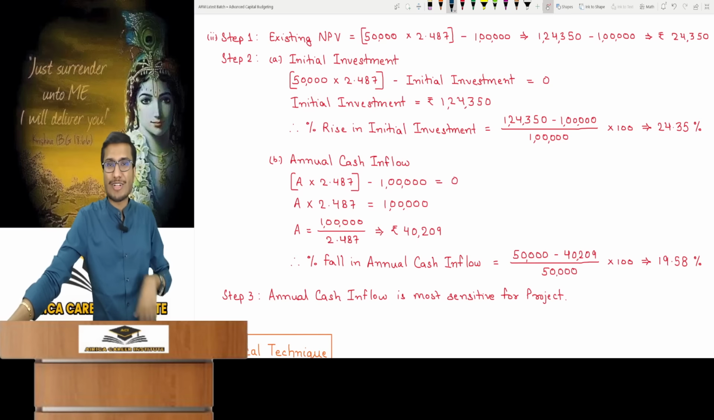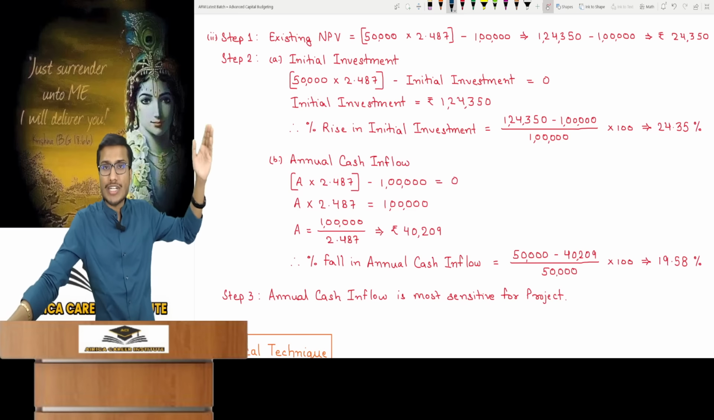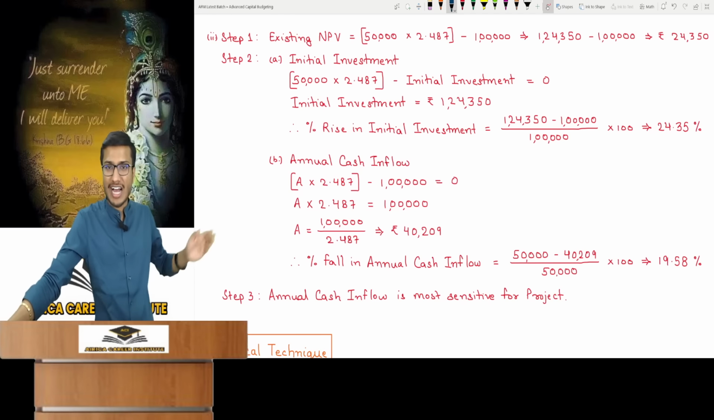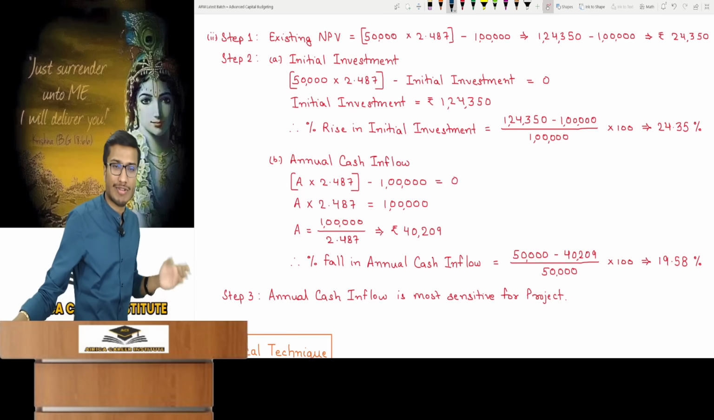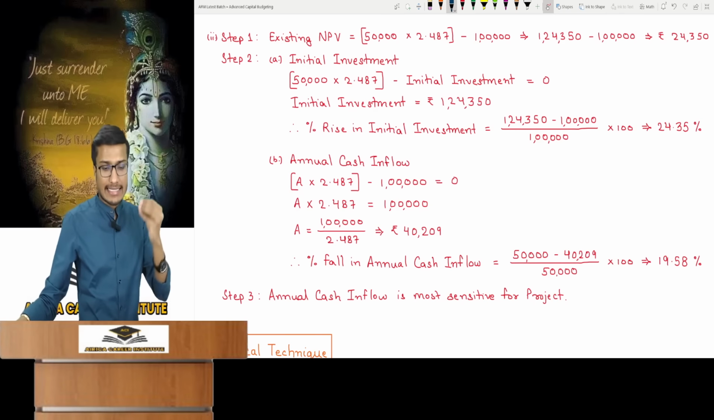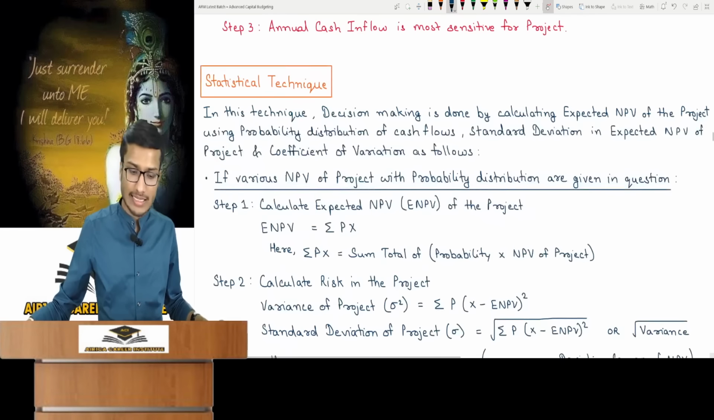Annual cash flow is 40,209. This has decreased. If annual cash flow reaches this point, you will see a 19.58% change occurring. This is making NPV 0. What is most sensitive? Initial investment will make NPV 0 at 24% change. For annual cash flow, even if there is 19% change, it will make NPV 0. Annual cash flow is more sensitive. With this, sensitivity analysis has been completely covered with an example. You shouldn't have any problems.